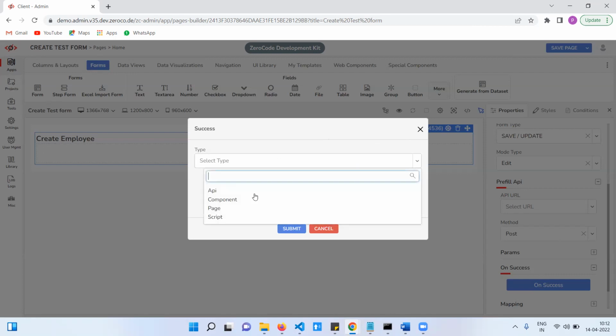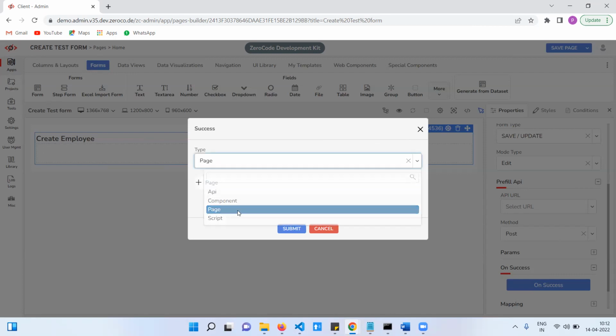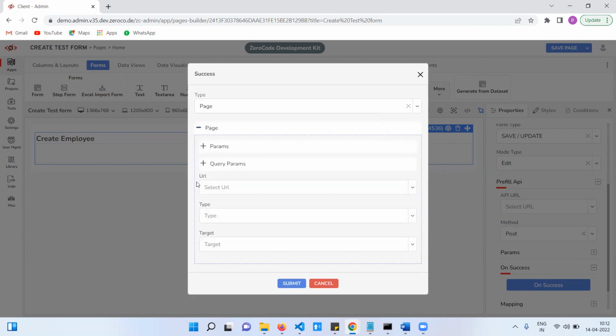Now let's say you select the page. So this is the page. Which page are you going to navigate to? This is the page definition. Here we need to select the page and parameters, target same page, or open in the same tab or a new tab, internal or external.